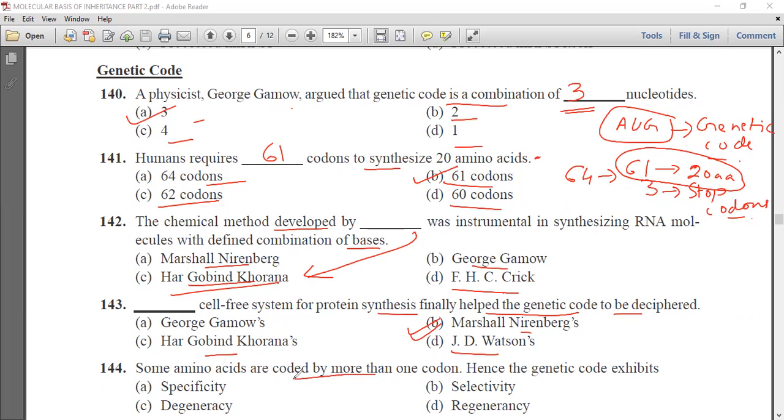Now some amino acids are coded by more than one codon. Hence the genetic code exhibits specificity, selectivity, degeneracy and regeneracy. So this statement goes with degeneracy, that is option C, that some amino acids are coded by more than one codon, because we have 61 codons and there are only 20 amino acids. So that means some amino acids are coded by more than one codon.